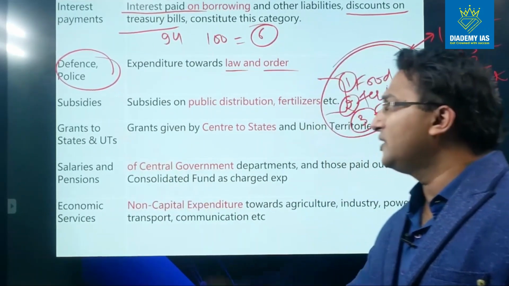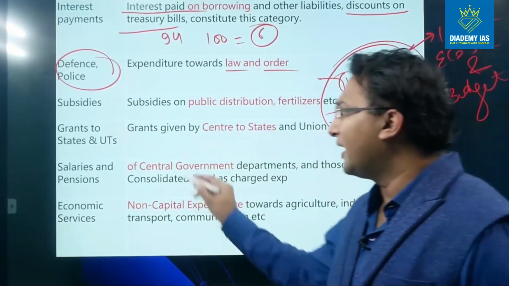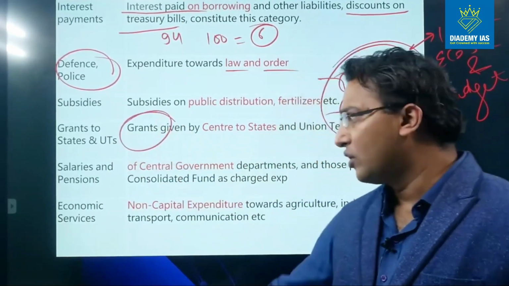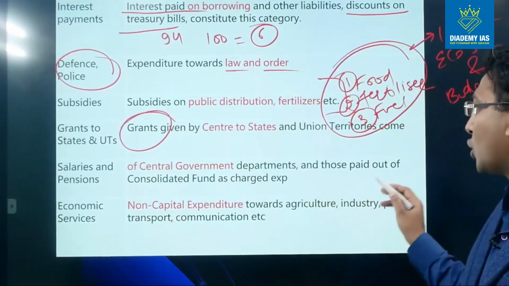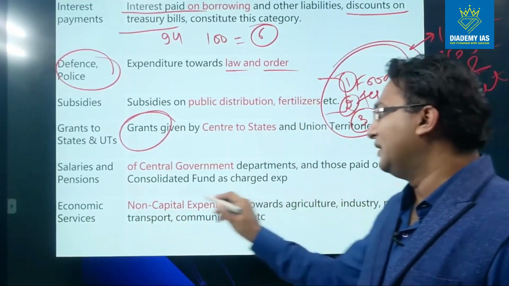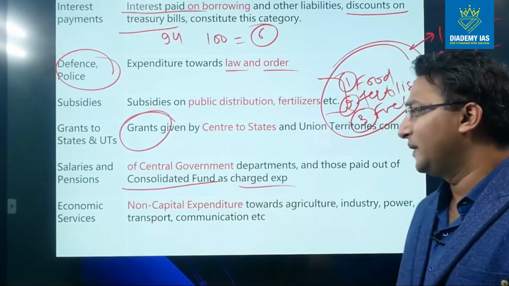Grants to the states and UTs, grants given by the center to the states and UTs come under here, right? So again, grant means grant, it does not mean loan. Salaries and pensions of the central government departments and those paid out of the consolidated fund as charged expenditure. We have already discussed the concept of CF and the concept of charged expenditure.